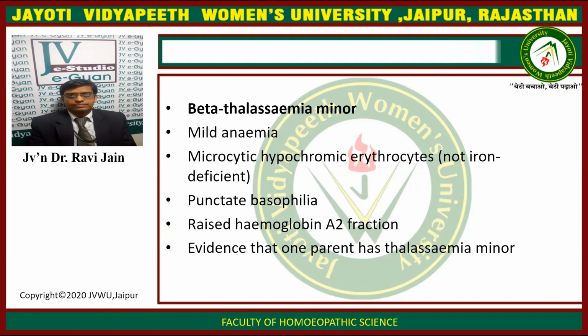Now we come to thalassemia minor. Thalassemia minor is characterized by mild anemia with microcytic hypochromic erythrocytes that are not iron deficient, punctate basophilia with raised hemoglobin A2 fraction, and evidence that one parent has thalassemia minor.